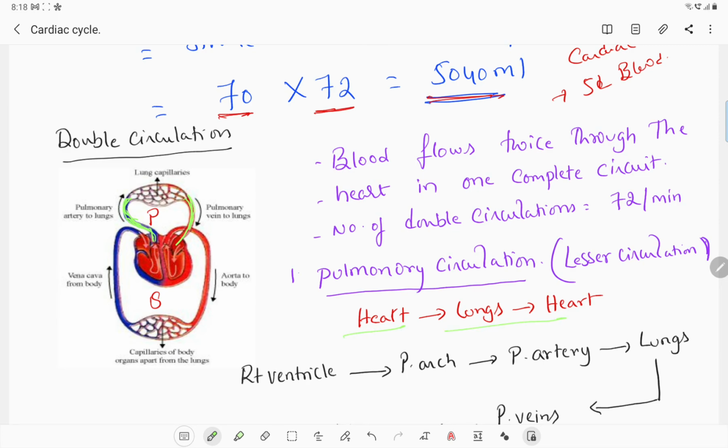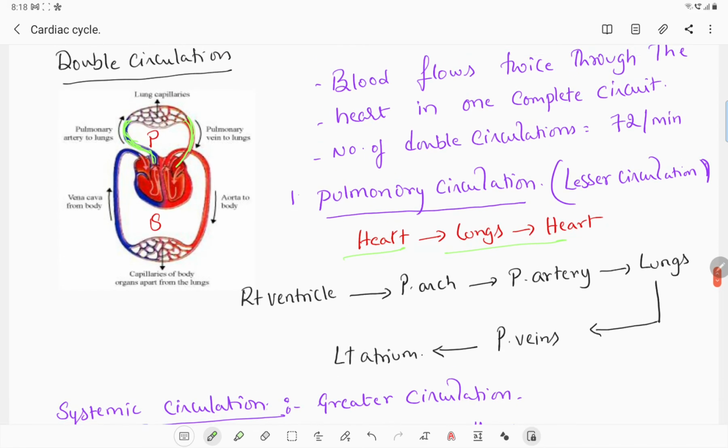From where is the blood flowing? See here. It is the right ventricle. Blood is flowing from the right ventricle. Okay.